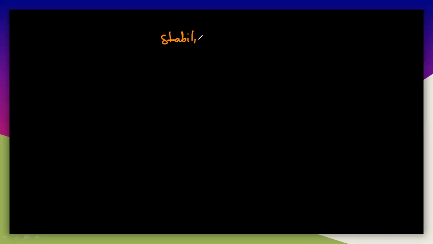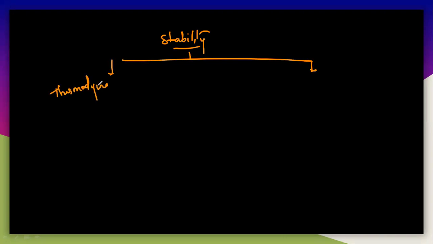Here the stability is of two types. One is thermodynamic, and another one is kinetic. Thermodynamic stability is explained before the formation of the complex. So you can take a metal, and if it reacts with 6 ligands, you will get ML6. So it explains the formation of the complex.